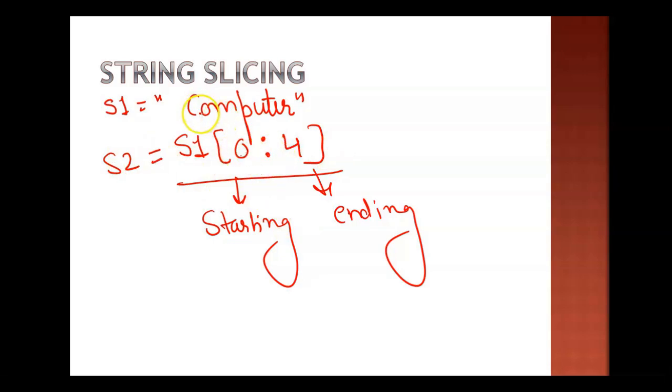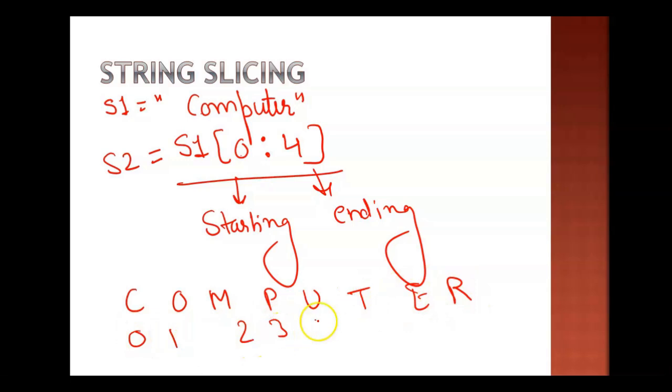So please check we have COMPUTER, right? And the positions are 0, 1, 2, 3, 4, 5, 6, 7. Because the values are positive only, this will work only with the forward indexing starting from 0. So from here it will start extracting. Now 4 is there, so 4 is excluded. It will work till 1 less than the value which is given for the ending index.